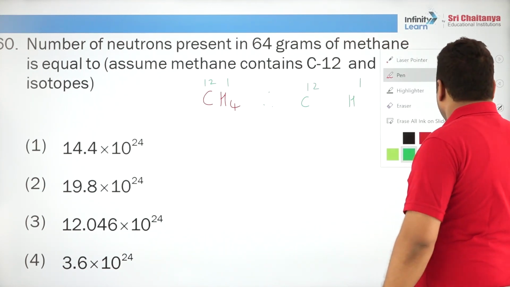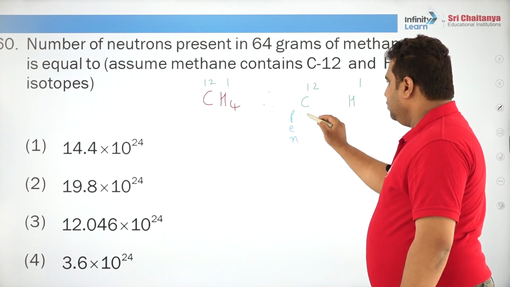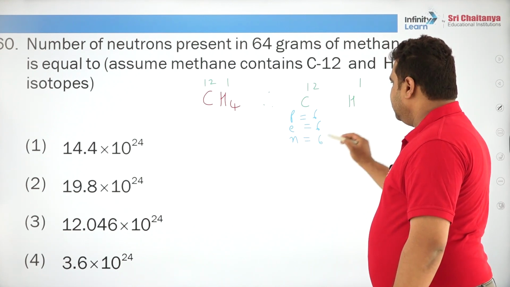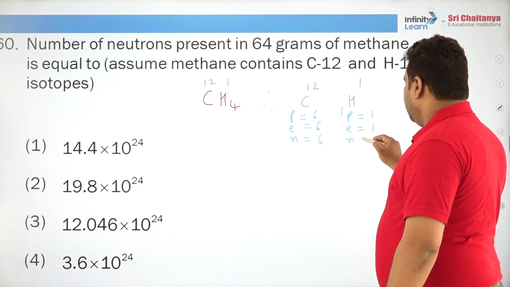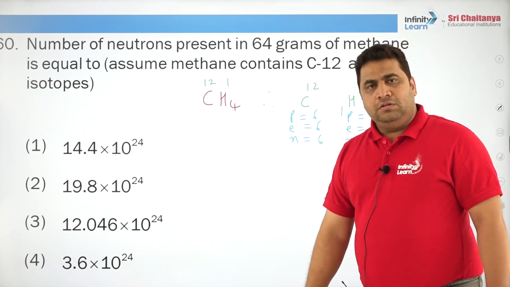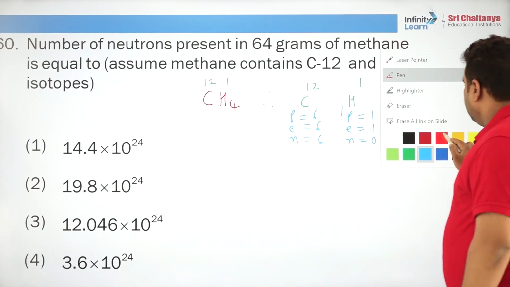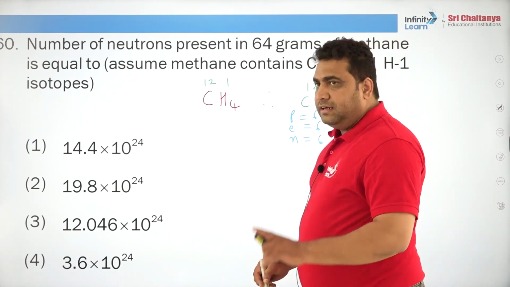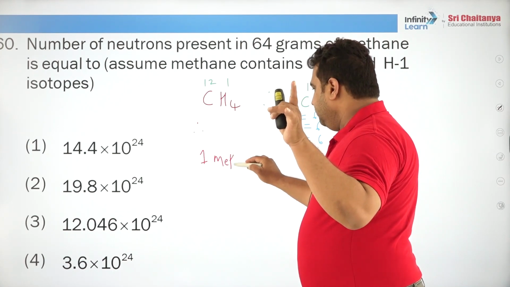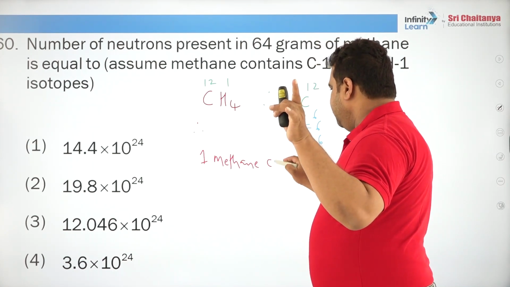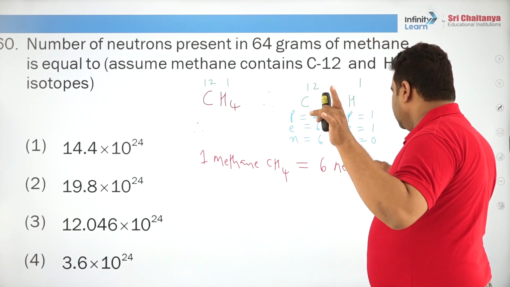If you write them separately, you should know that carbon contains proton, electron, neutron: 6, 6, 6, and hydrogen contains proton and electron, and does not contain neutron. That means the contribution of neutrons is not from hydrogen here, only carbon is the contributor, correct. So now we got an idea. If you take one methane molecule, do not say mole, one methane molecule is having how many neutrons? 6 neutrons are there.